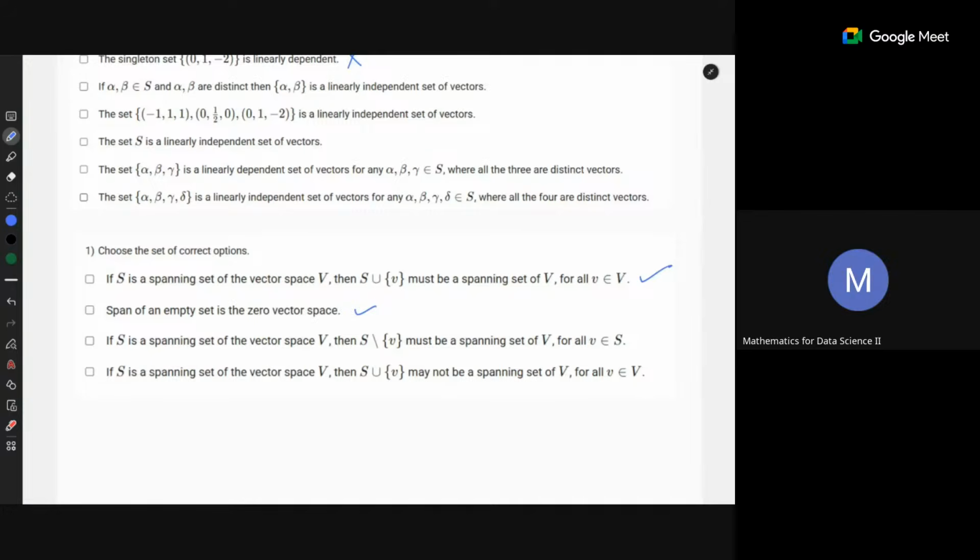And the T is also wrong. Sir, what should be the condition for S to be a spanning set of vector space V? Last option is correct, sir. No, it may not be a spanning set. It is already given to be a spanning set. If you add, then it may not do. That is a wrong answer.